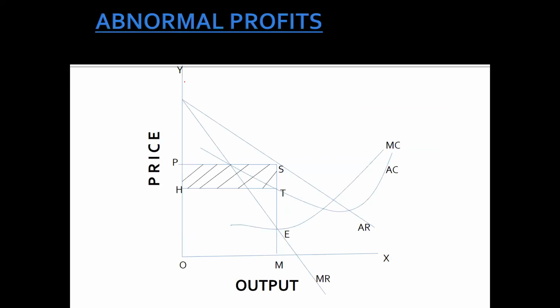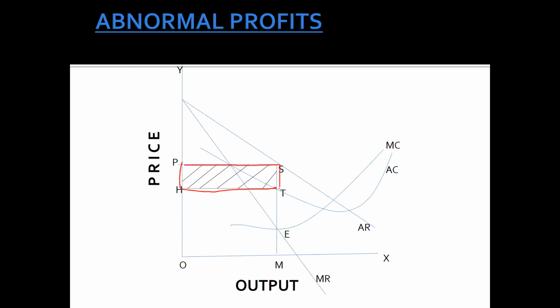Then how can we decide prices or profits in the monopoly market? This is the condition of abnormal profit. Profit means you are investing less and earning more. You can see this area is the abnormal profit area.